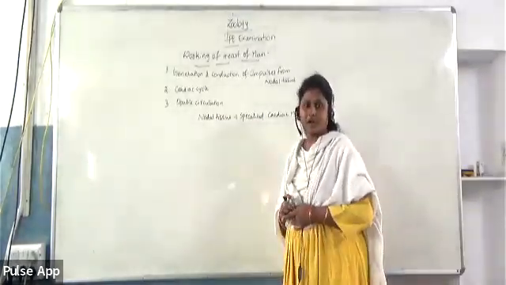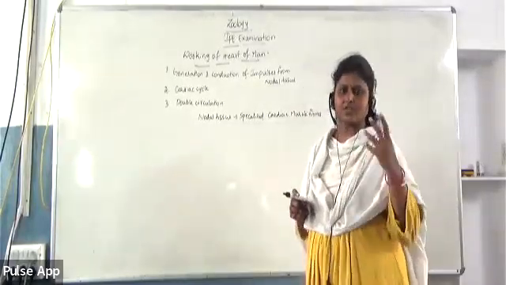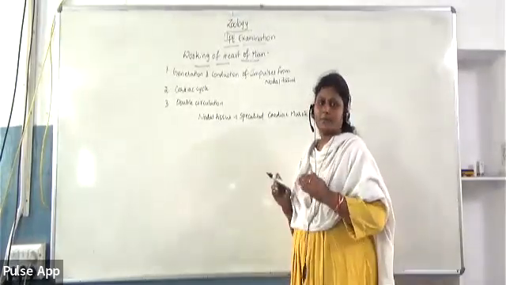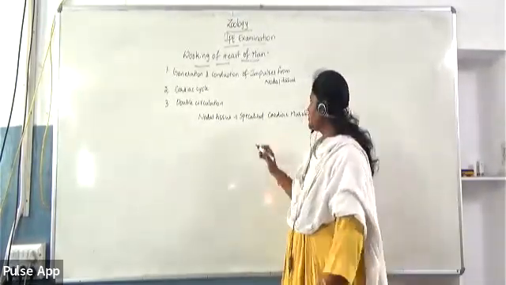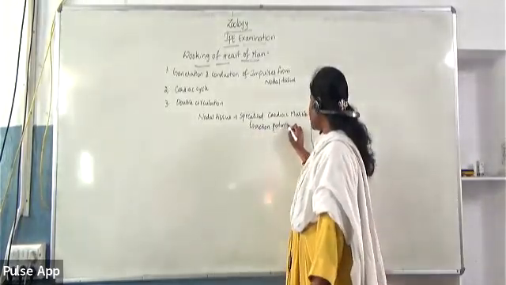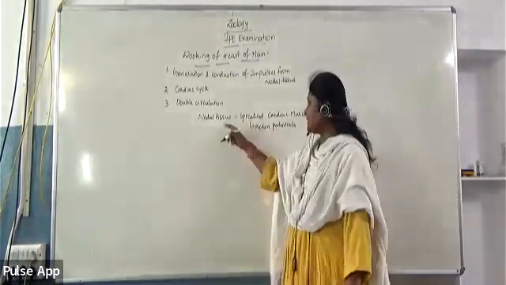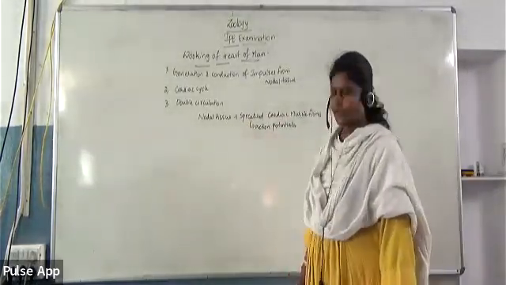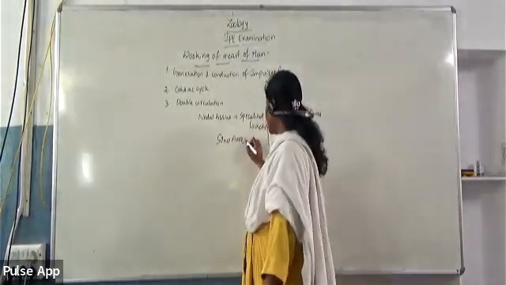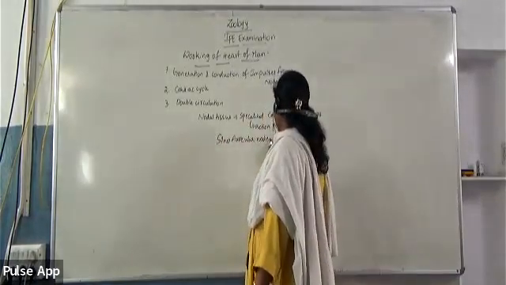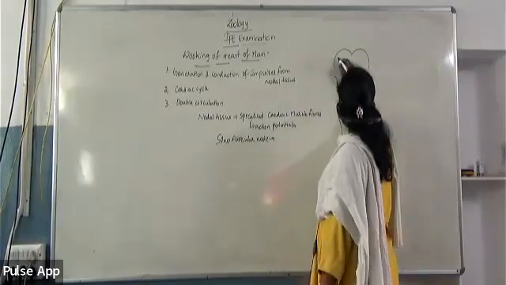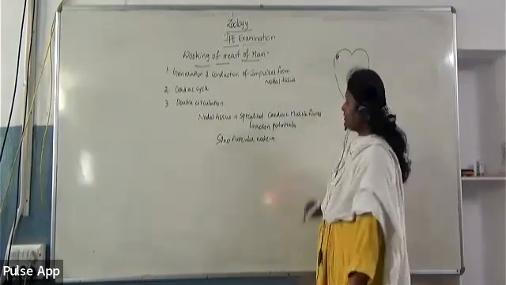Actually, for the functioning of the heart, no external stimulus comes. The stimuli will not come from any place. Some of the cardiac muscle fibers themselves get specialized in order to create their own action potentials. That's why such specialized cardiac muscle fibers are called nodal tissue. In that, the first one is the Sinoatrial Node. This is the main area which is present in the right upper corner of the right atrium. So the right upper corner of the right atrium contains the SA node.